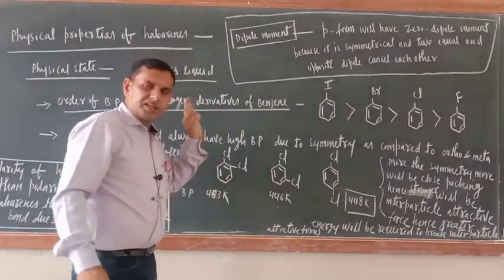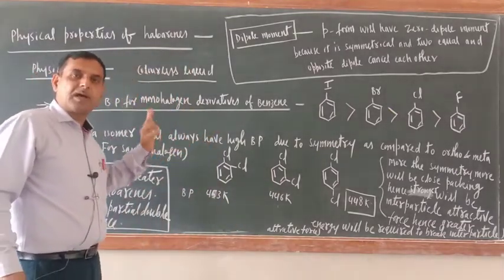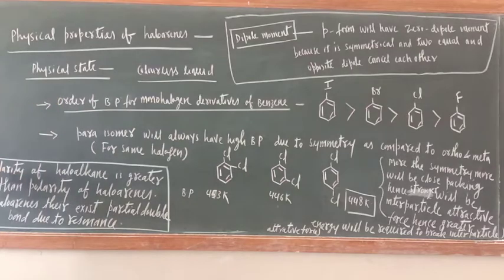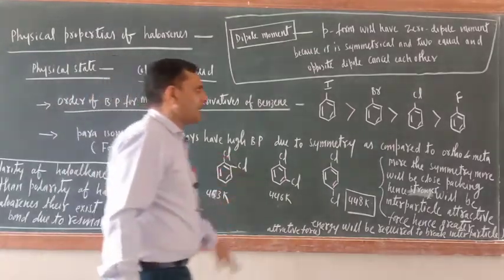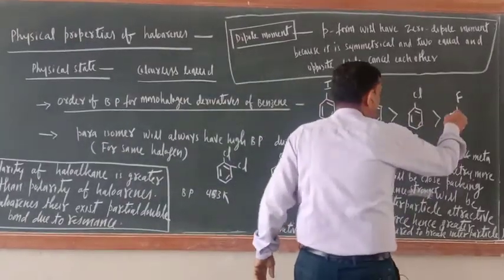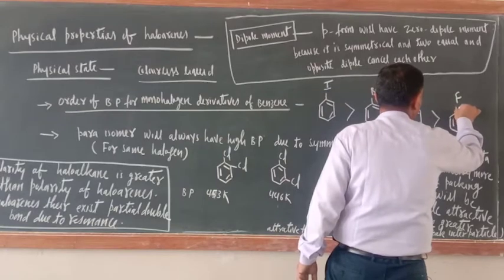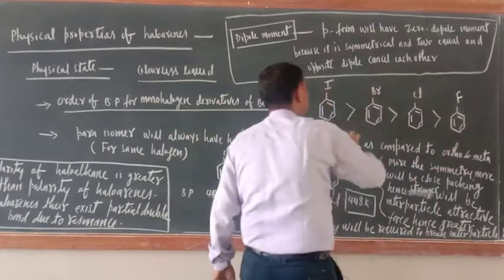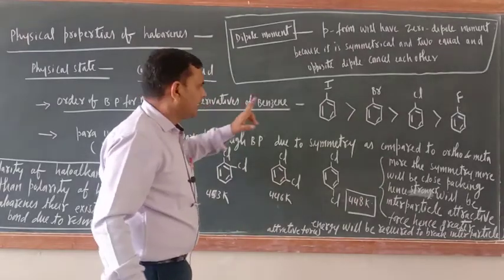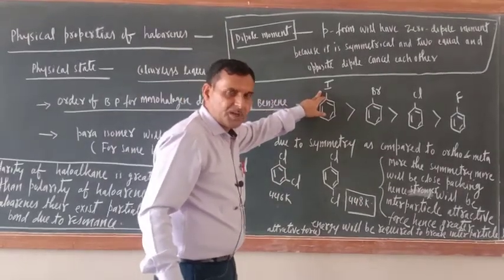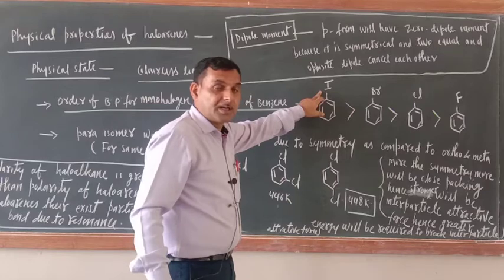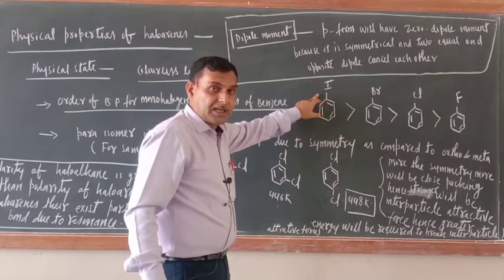There is a difference in the polarity of haloalkane and haloarene. Here I wrote polarity of haloalkane is greater than polarity of haloarenes. In haloarenes there exists partial double bond due to resonance. Just try to understand here what is there. Due to resonance, partial double bond character will come in all cases, because of resonance. You know this one.